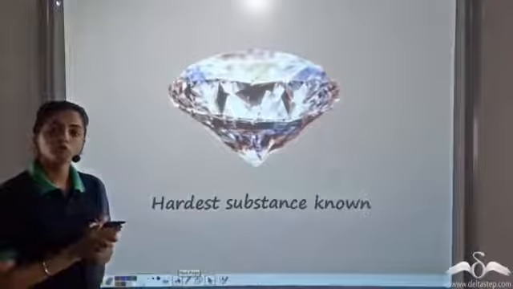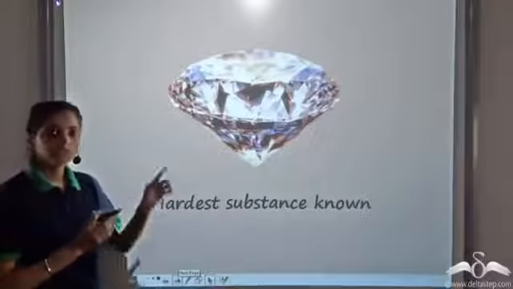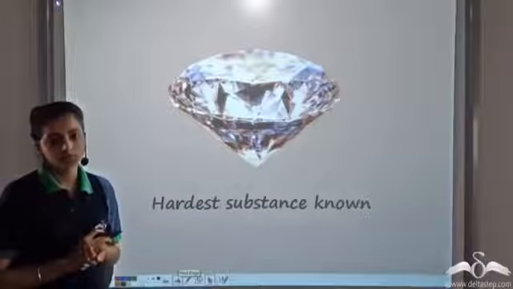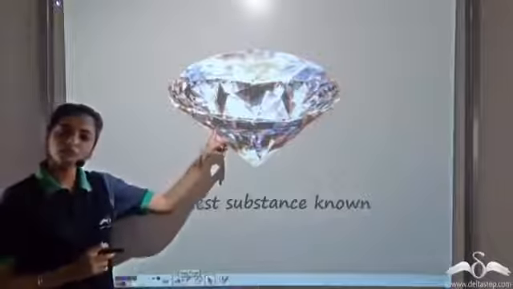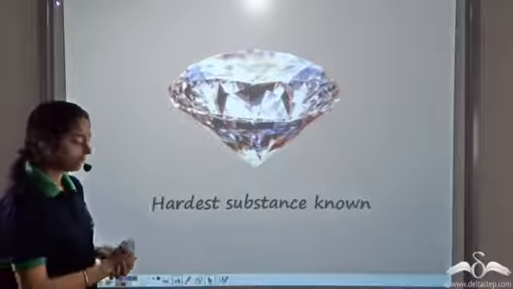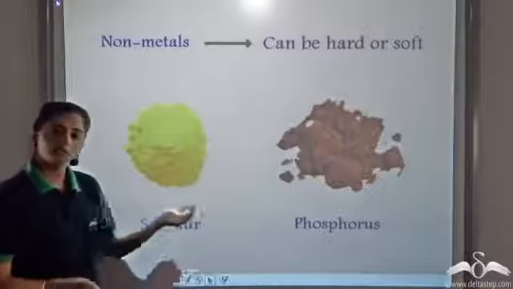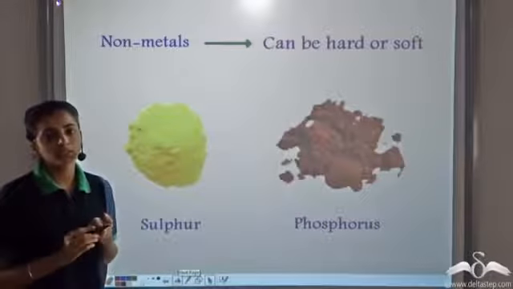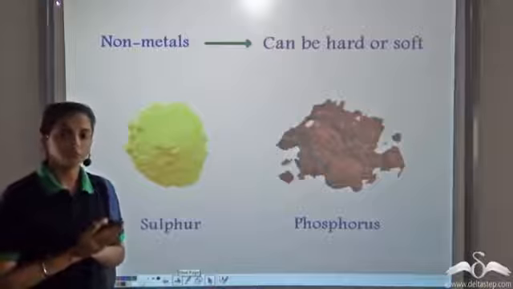Now what about the non-metals? A form of carbon is diamond. Diamond is a form of carbon which is the hardest known substance. So we know it is hard. But other non-metals like sulfur and phosphorus are very soft in nature. So non-metals can be both hard or soft.